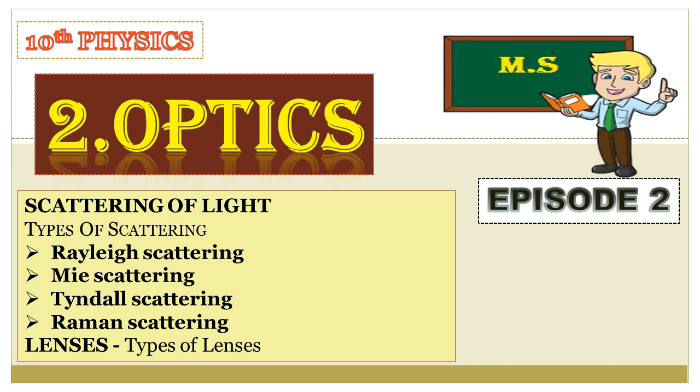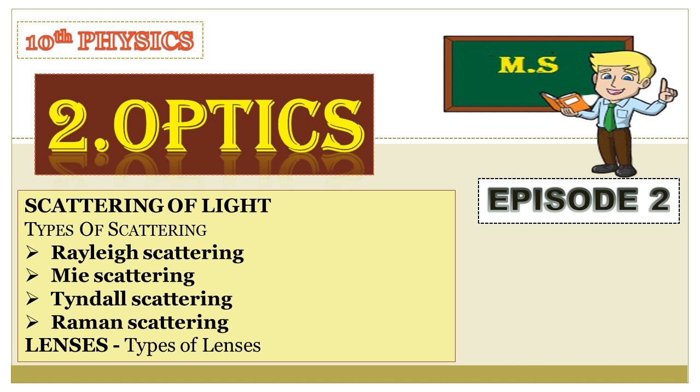The third one, Tyndall scattering. The Tyndall phenomenon is the scattering of a beam of light by a medium containing small suspended particles, for example smoke or dust in a room, which makes visible a light beam entering a window, which you can see in theaters.